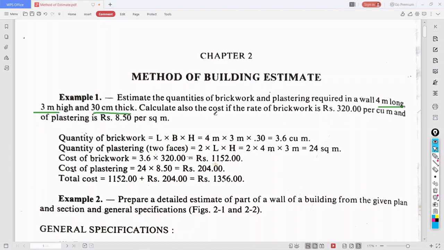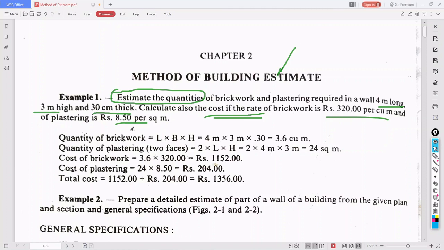Calculate also the cost. The rate of brickwork is 320 per cubic meter, and the plastering is 8.50 per square meter. We need to calculate the quantities of brickwork and also the probable cost for this type of work.